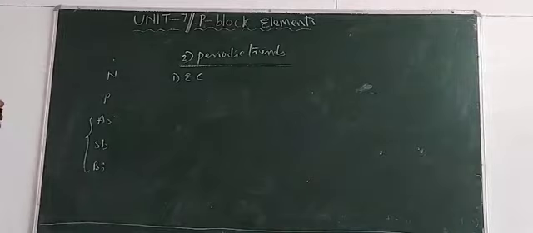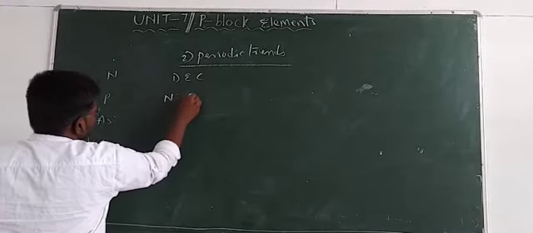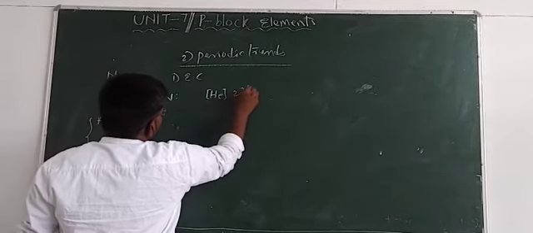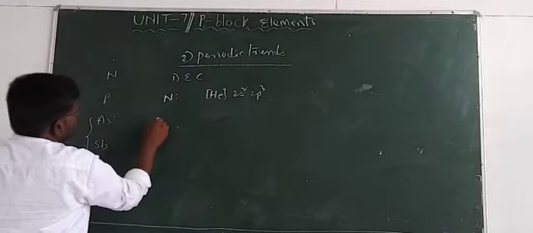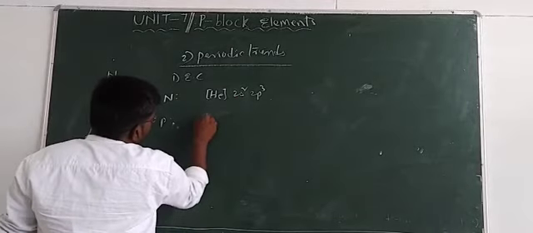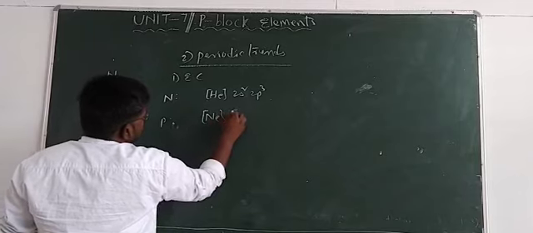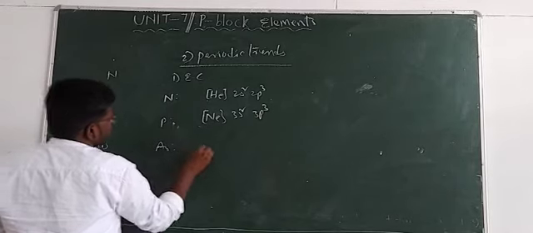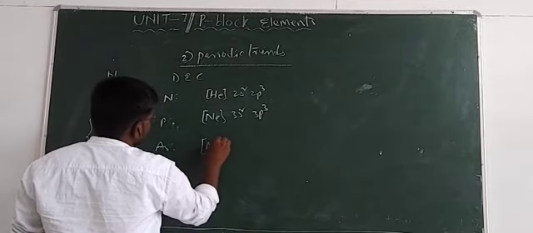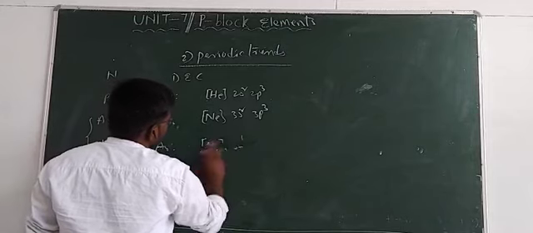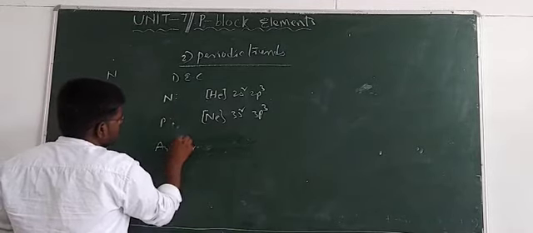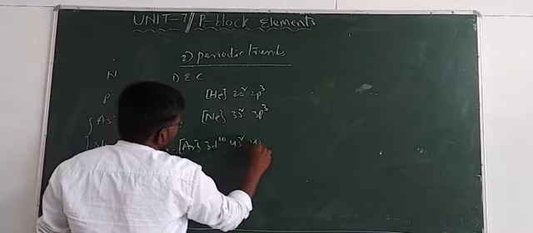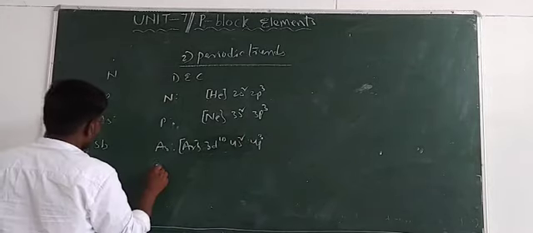If you take nitrogen, the electronic configuration is helium 2s2 2p3, and if you take phosphorus, neon 3s2 3p3, and if you take arsenic, argon 3d10 4s2 4p3, and the next one, antimony.